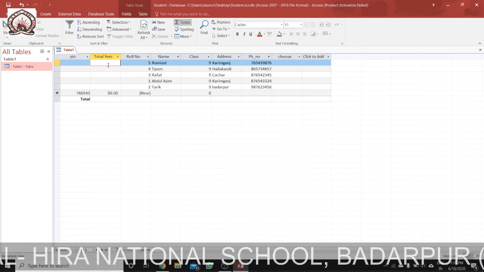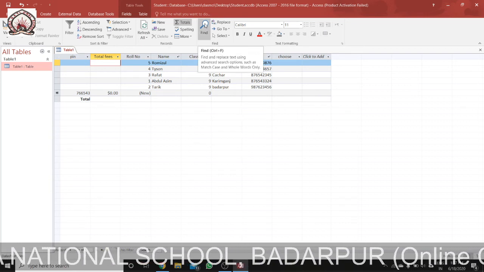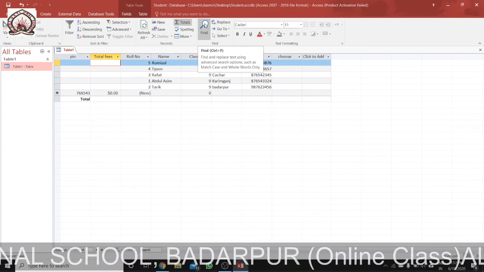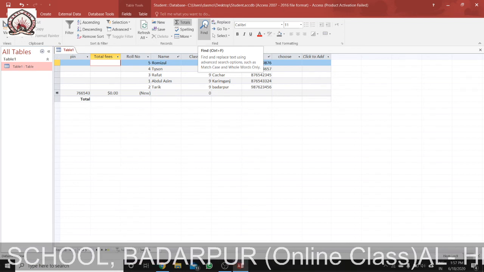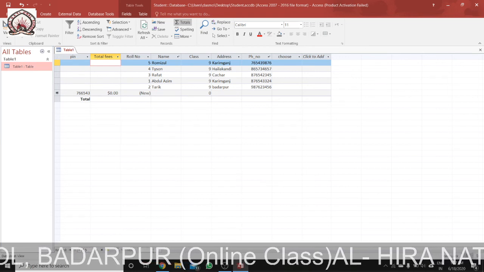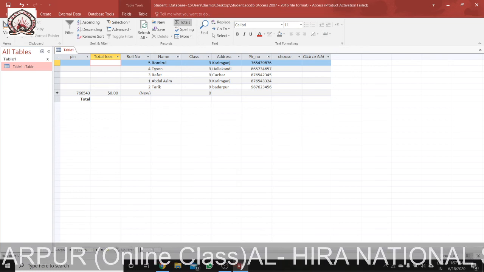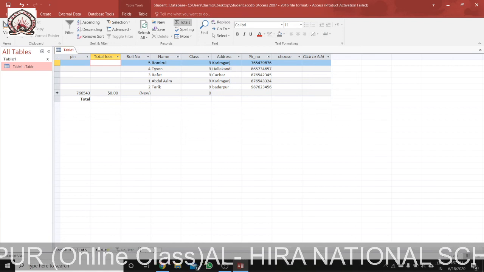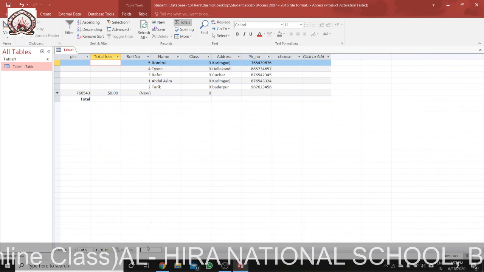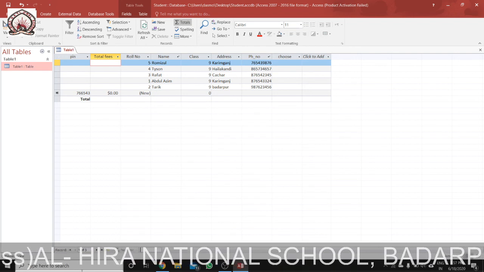You can use this for searching any data in a particular database. To search quickly, use the search box at the bottom of MS Access. There is a search box for searching quickly. It is showing how many records, 5 records. Suppose I want to search for anything, I'll just type it here and that record will be highlighted, because in my table I have very little data.